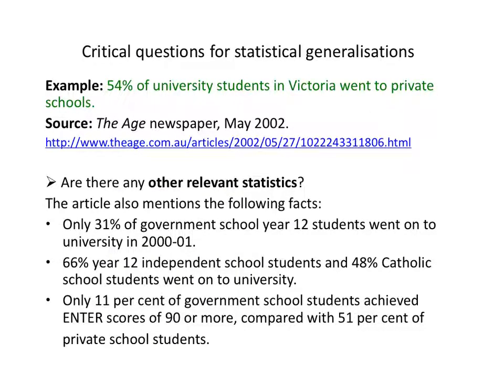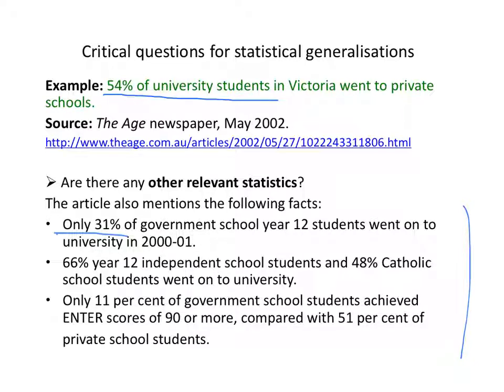Well, the article itself mentions quite a few. For example, this interesting one, that only 31% of government school Year 12 students went on to university in the year before this article was published. I just want to use this number to draw your attention to something. This statistic tells us that 54% of all university students in Victoria went to private schools. And from that we can deduce that 46%, the remainder, went to public schools, government schools.